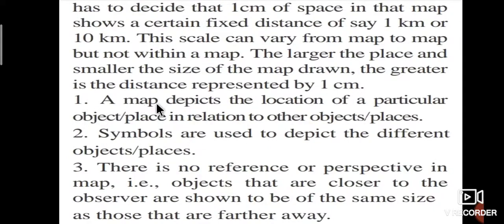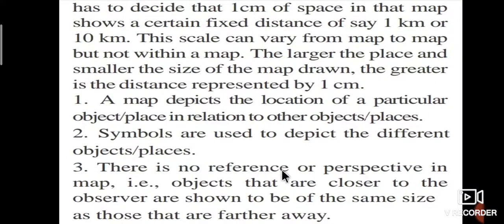A map depicts the location of a particular object or place in relation to other objects or places. Symbols are used to designate the different objects or places.